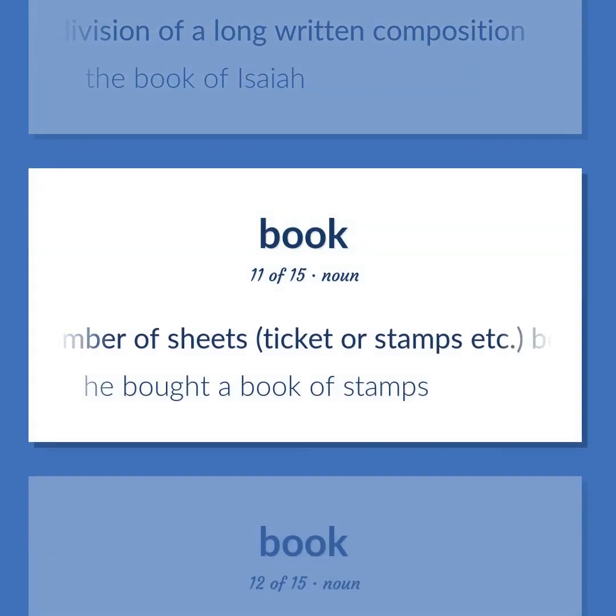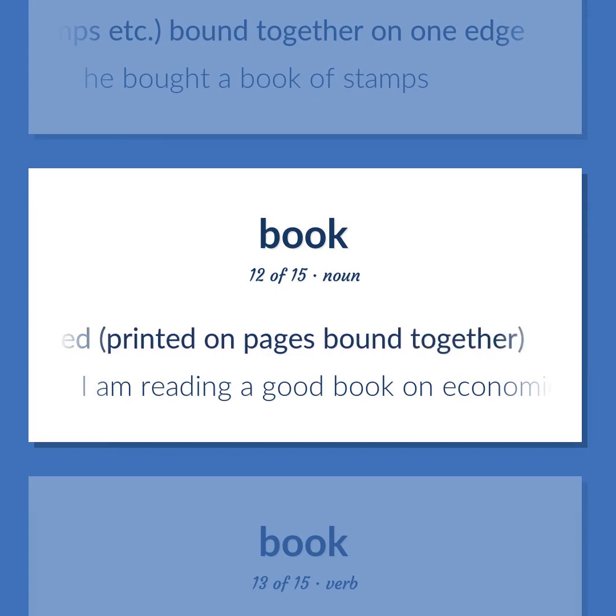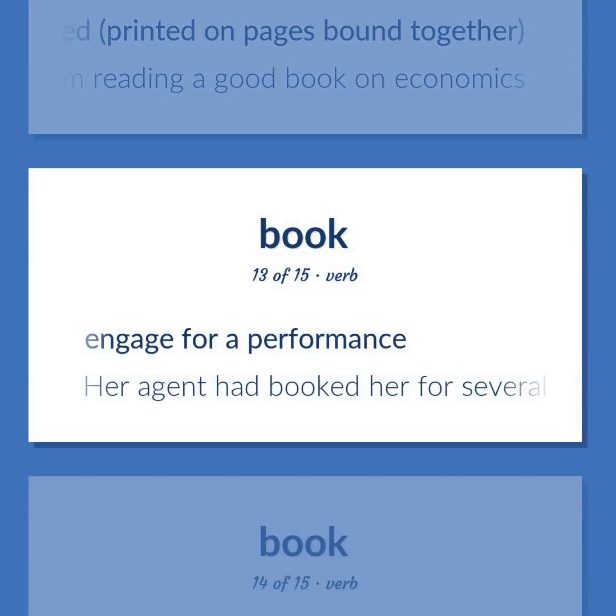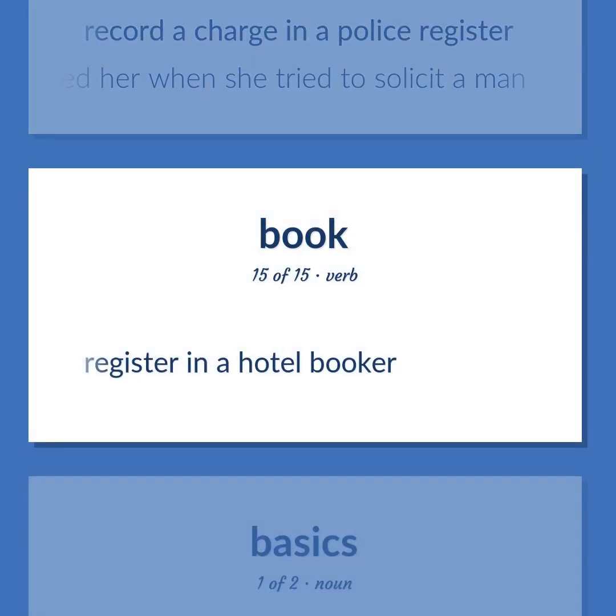A number of sheets, tickets or stamps, etc., bound together on one edge. He bought a book of stamps. A written work or composition that has been published, printed on pages bound together. I am reading a good book on economics. Engage for a performance. Her agent had booked her for several concerts in Tokyo. Record a charge in a police register. The policeman booked her when she tried to solicit a man. Register in a hotel book.